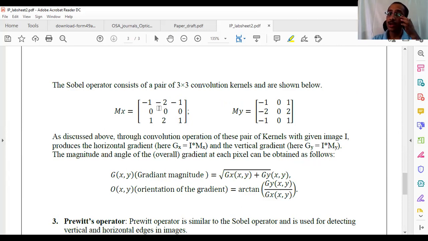So now if I do this operation, what will I get? The gradient in x direction.